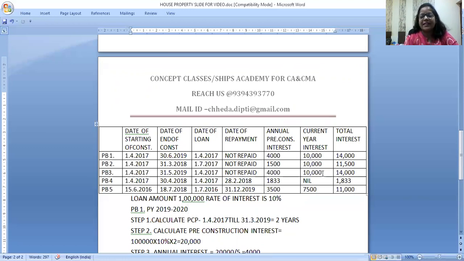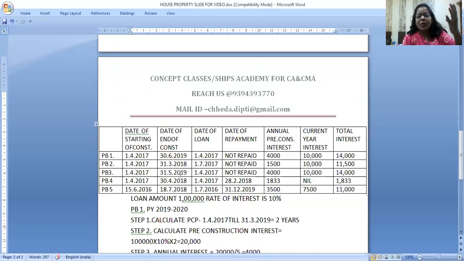So obviously current year's interest will come, and pre-construction interest will be for 2 years. So I've picked up the calculator, you all do it. 2 years means, can we straight take 20,000 for 2 years, divide by 5? So 4,000 is the pre-construction interest. Listen, once again I'm saying, it will be allowed from which year? 19-20.